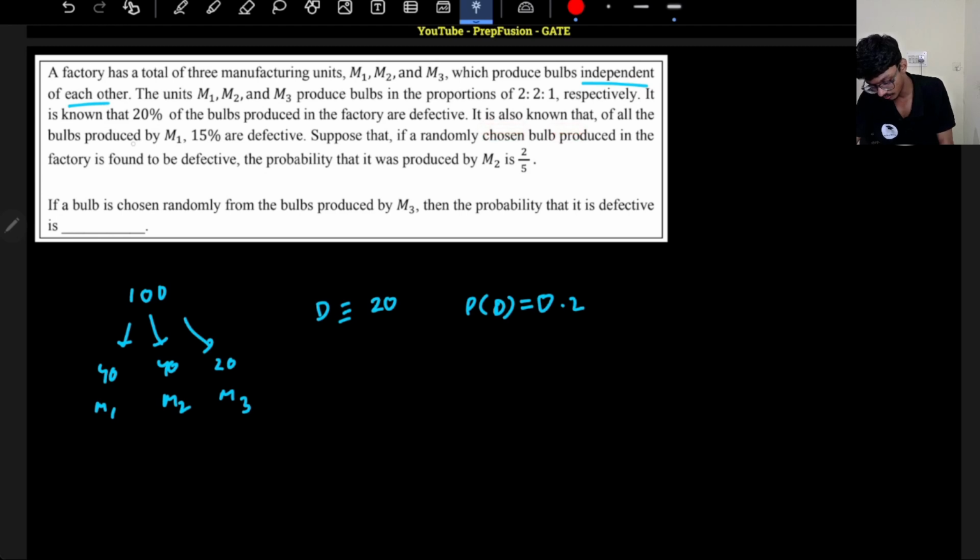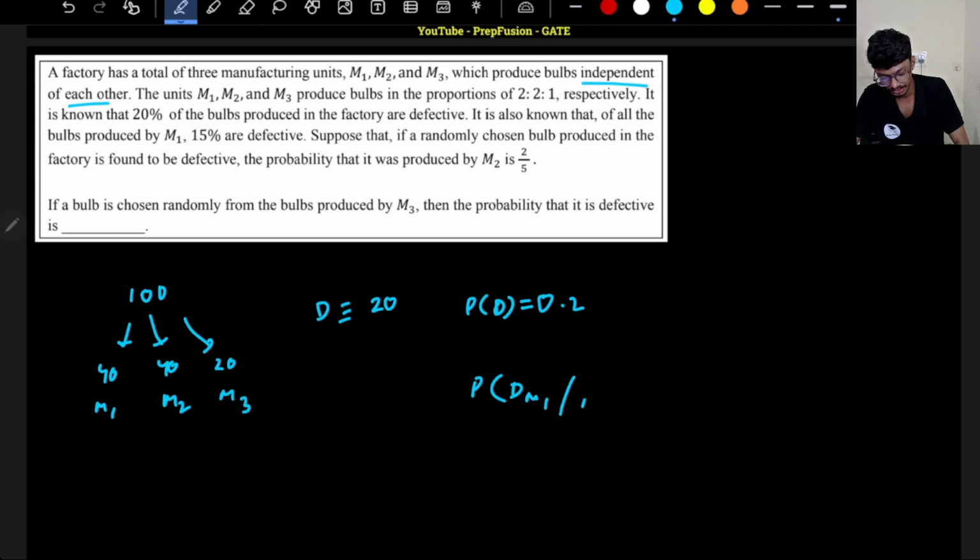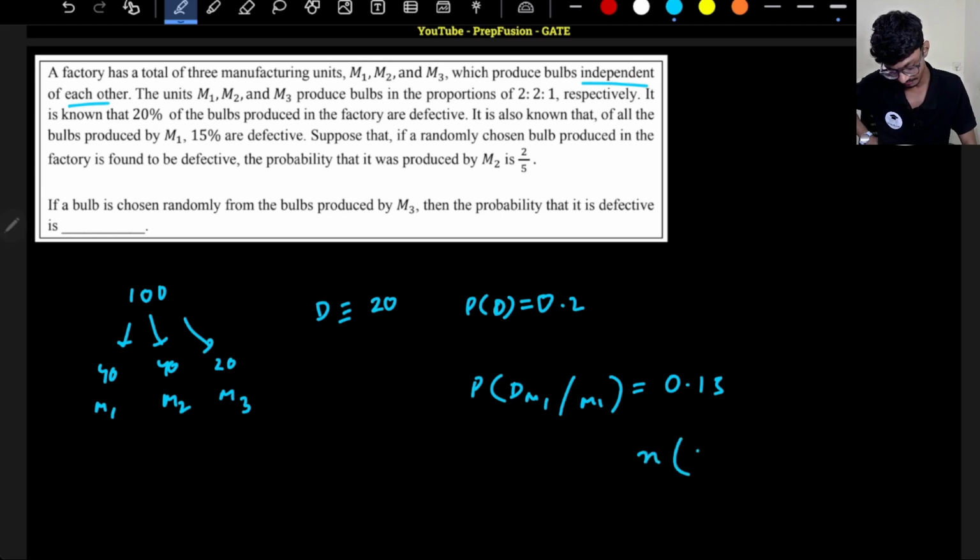It is known that of all the bulbs produced by M1, 15% are defective. That is, the probability that a bulb is defective, given that it is produced by M1, is 15%. That means 0.15. How many bulbs are defective in total? So 15% of 40, because M1 produces 40 bulbs. 15% of 40 is basically 1.5 into 4, so it is 6. The total number of defective bulbs from M1 is 6.